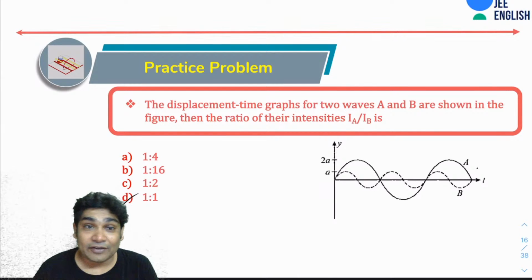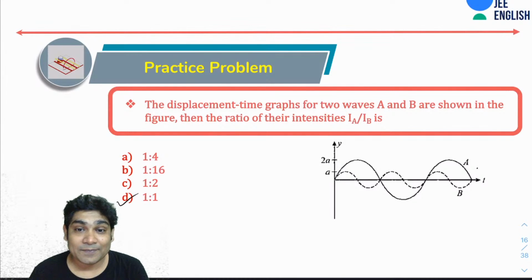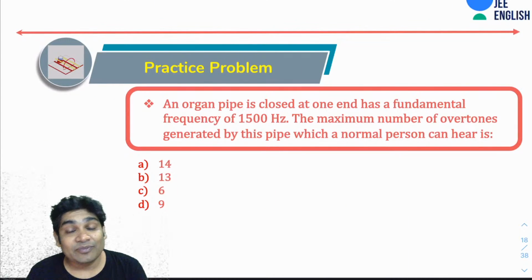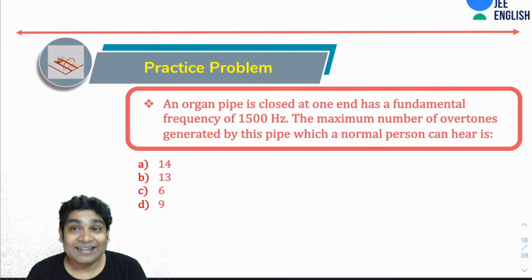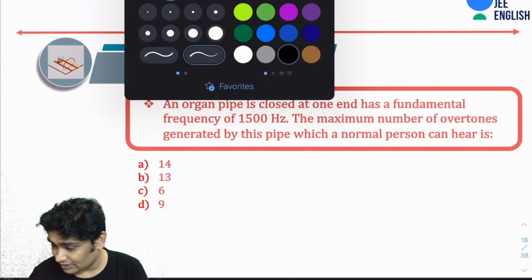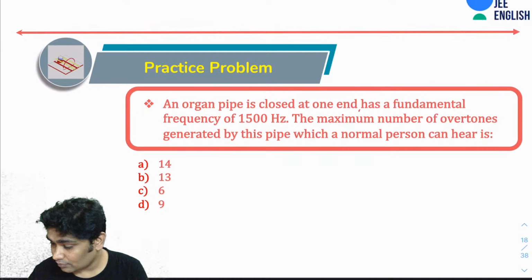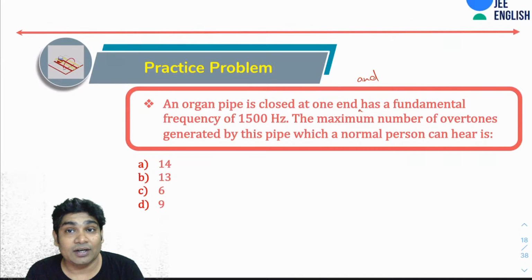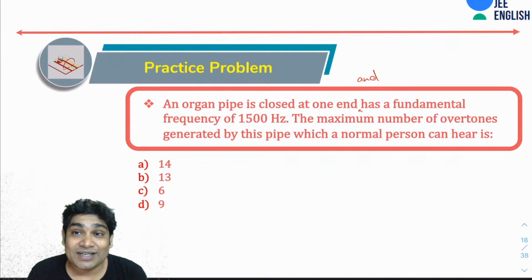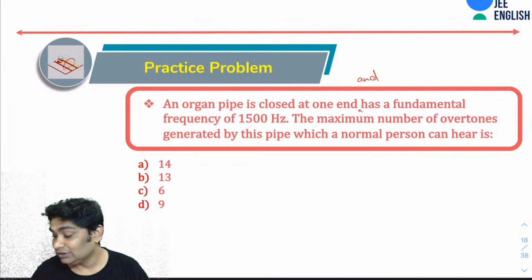All right, so tell me if you all followed this. Okay, let's move on to the next one. Here you've been told an organ pipe is closed at one end and has a fundamental frequency of 1500 hertz. The maximum number of overtones generated by this pipe, which a normal person can hear, is. So you have to give me the answer for that. So let's see.